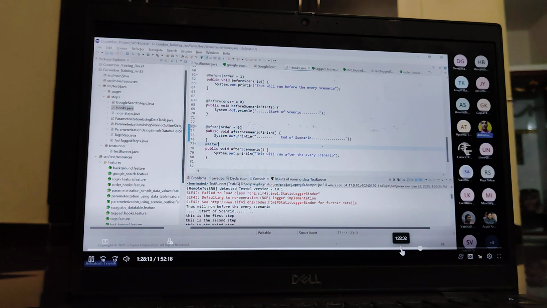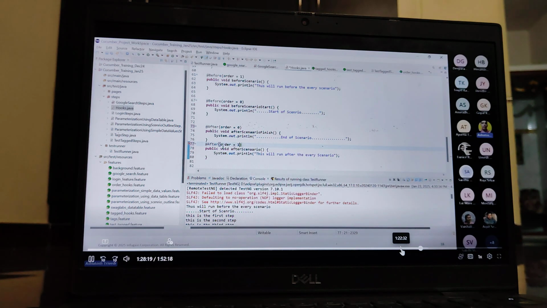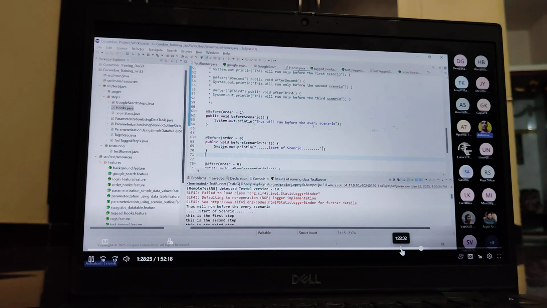So sometimes if you have multiple hooks, before or after hook, and you want to manage their order of execution, you can manage it using the order attribute. Clear, guys? Now you can check here.